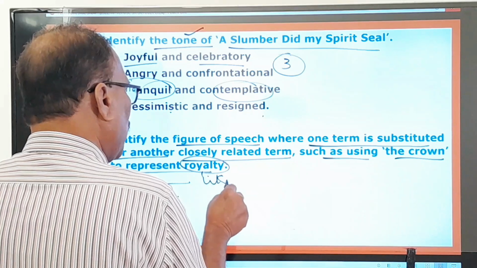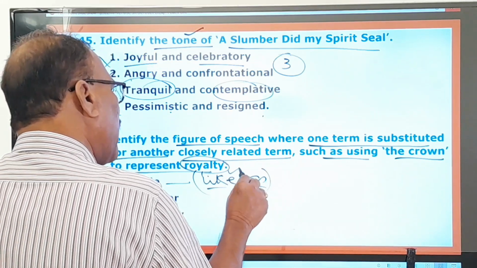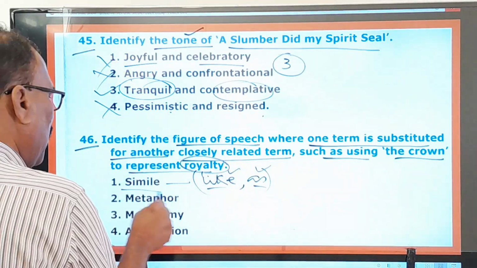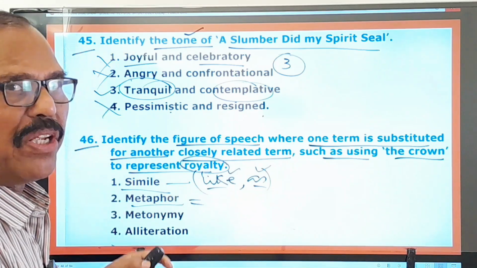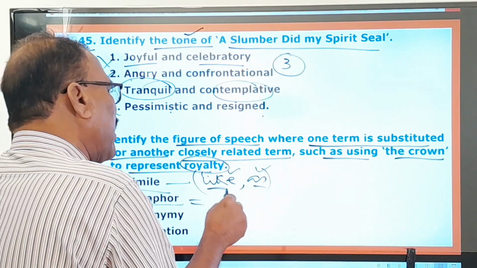Using the words like or as, we compare two different things, so that is called simile. And a metaphor is a direct comparison in which we compare things even without the use of like and as.